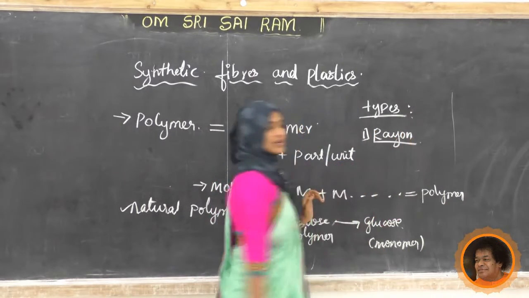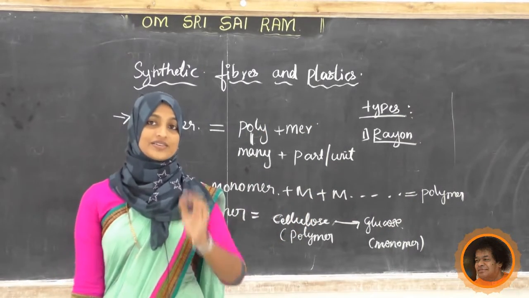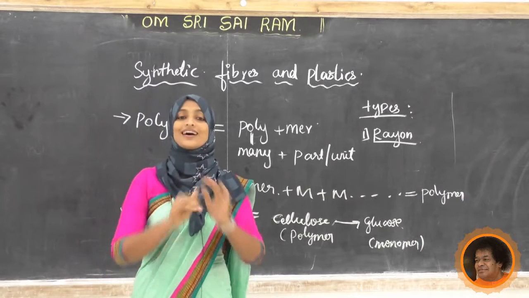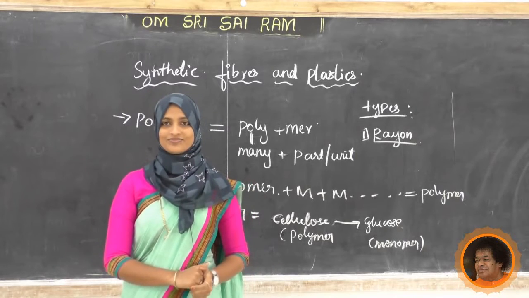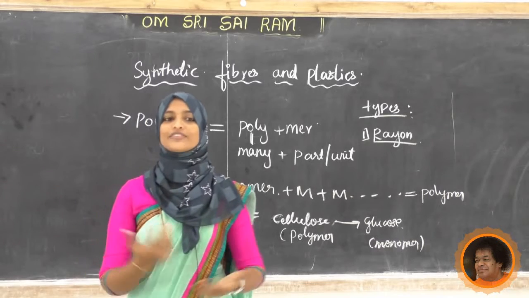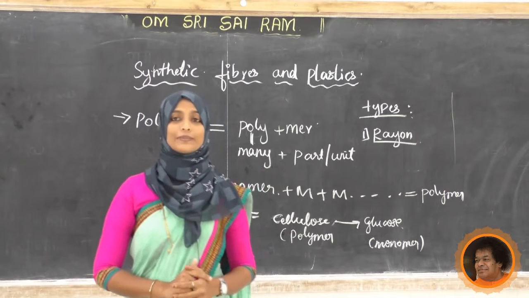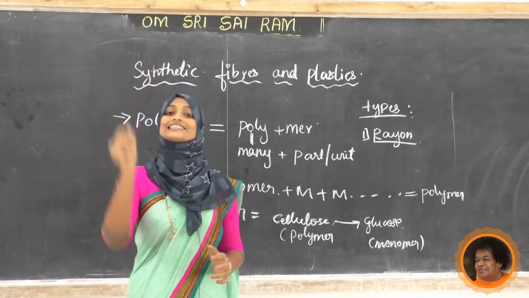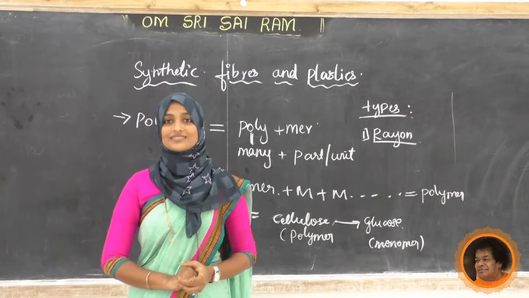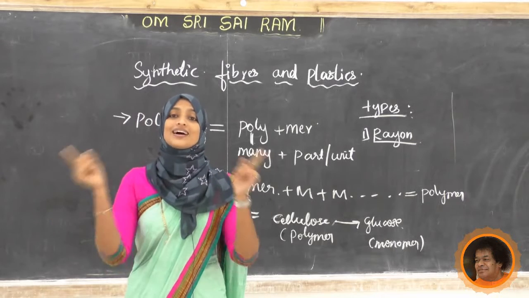Rayon, write down rayon. Do you know what is rayon? Yeah, rayons are also called artificial silk. Artificial silk. Do you know silk? How it will be? From where we are getting this? Yes, silk is also a fiber itself, but that is a natural fiber. Silk is a natural fiber, but the rayon is artificial.